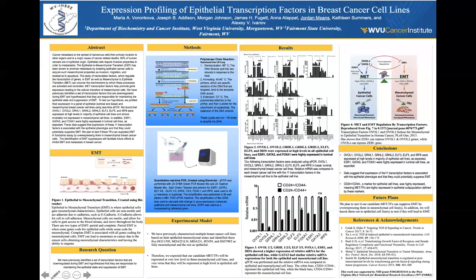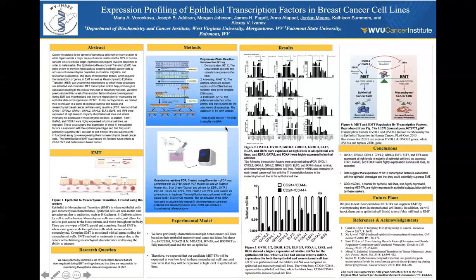So we found that the following transcription factors, OVO1 and 2, GRHL 1, 2, and 3, ELF 3 and 5, and IRF6 were expressed at high levels in the majority of epithelial cell lines. And that is both the basal and the luminal cell lines, because you can see here in the graph that the lines for the relative mRNA are very high on all the epithelial cell lines.